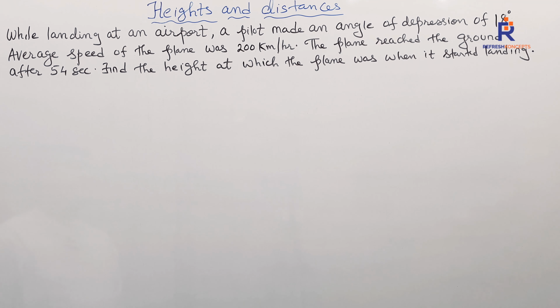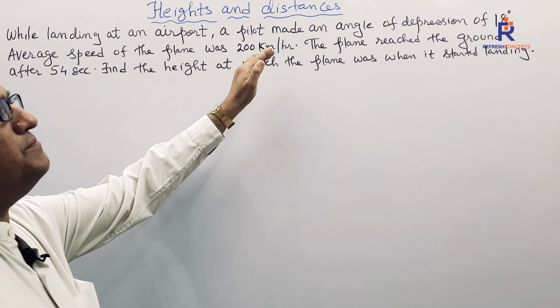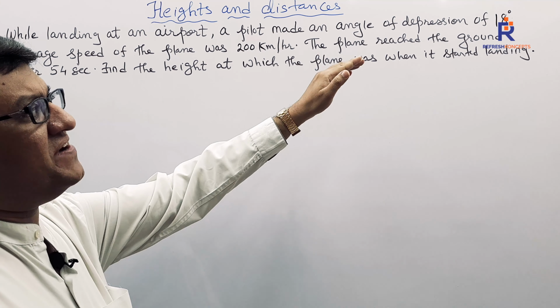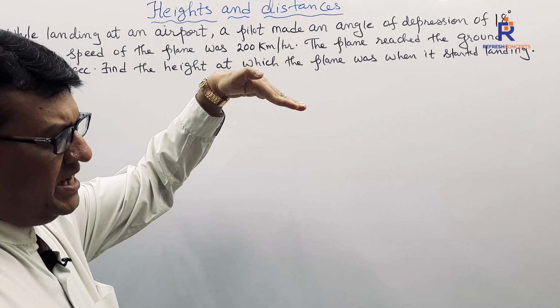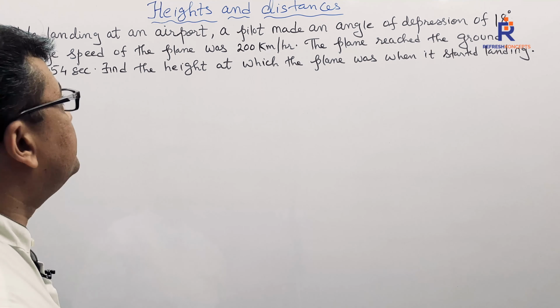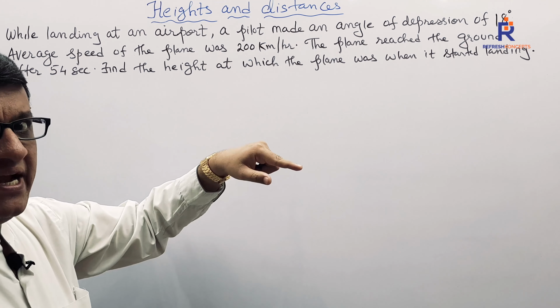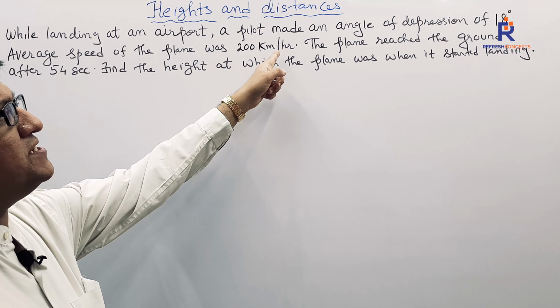What is this particular problem trying to say? It says, while landing at an airport, a pilot made an angle of depression of 18 degree. So a plane is landing at the airport, the angle of depression made by the pilot is 18 degree. Average speed of the plane while landing was 200 km per hour.